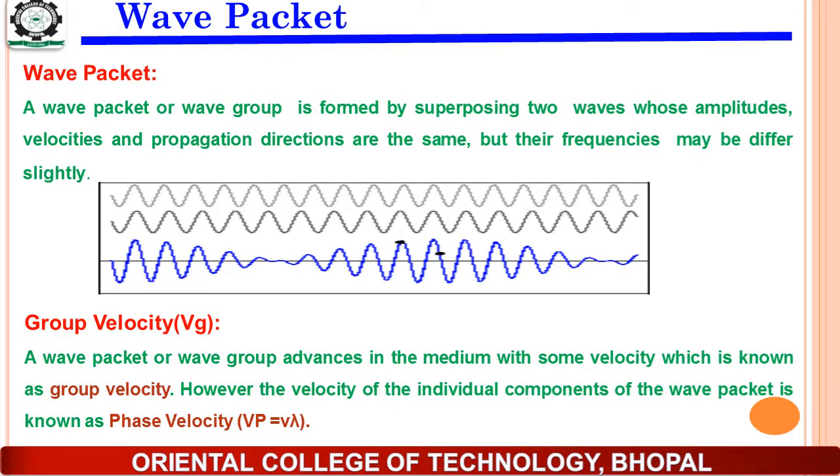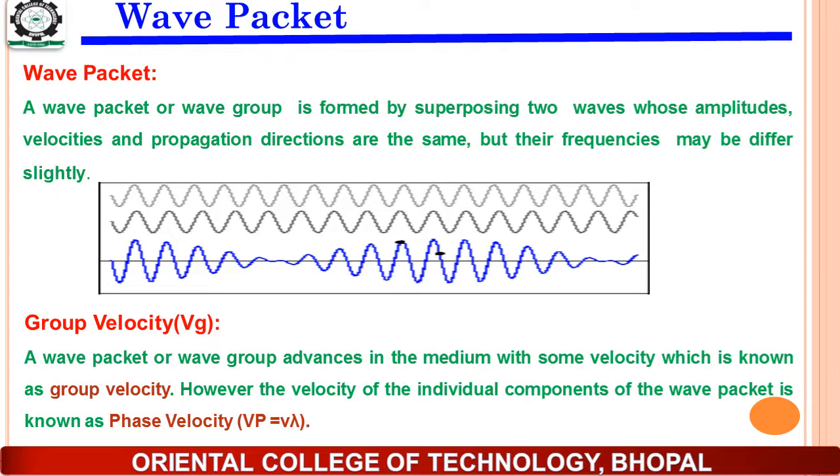So now what is this wave packet, and why do we need this wave packet? Basically, a particle cannot be represented by a single harmonic wave. However, if we want to localize or represent a particle, we need this wave packet, and a wave packet is formed by the superposition of two or more waves having the same amplitudes as well as the same direction, but frequencies may be slightly different, as shown in this particular figure.